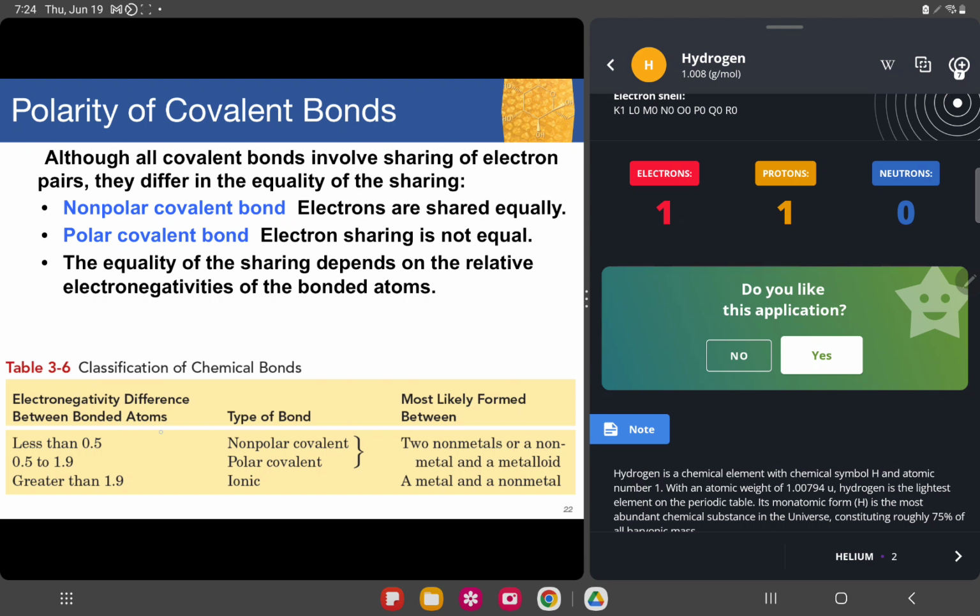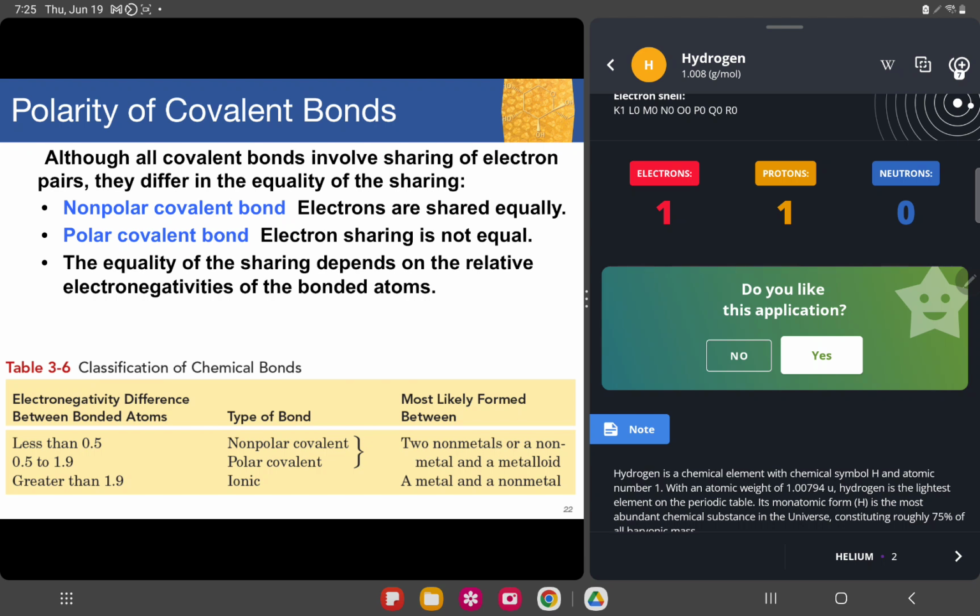To know if it's non-polar covalent, polar covalent, or an ionic compound, we just subtract the two atoms' electronegativities. If the difference is less than 0.5, it's non-polar. If it's between 0.5 and 1.9, it's polar. And if it's greater than 1.9, it will be ionic.